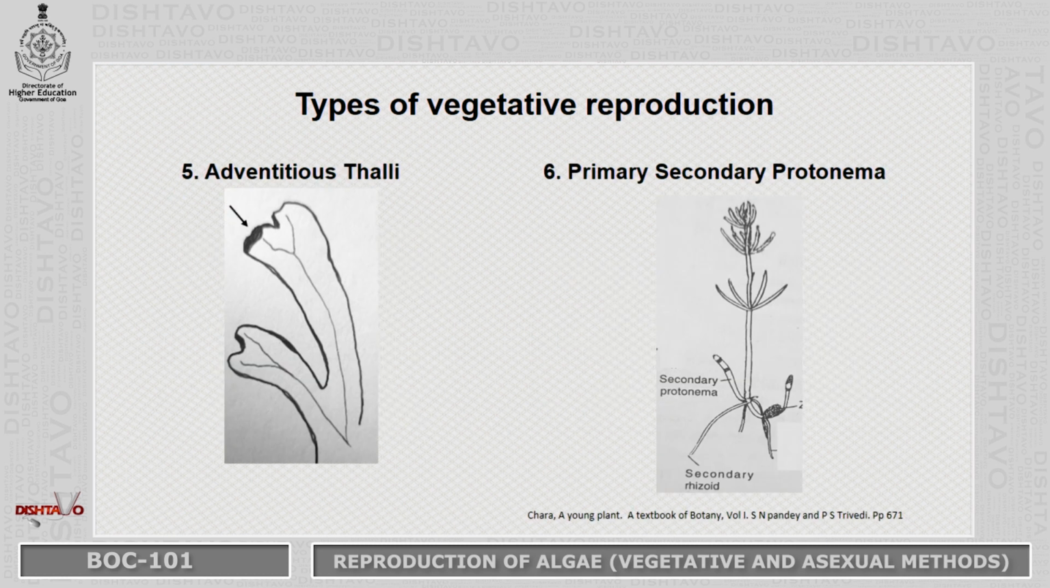The fifth one is adventitious thalli. Adventitious thalli are seen in larger thalloid forms of algae like Fucus and Dictyota. Here you see that the growing tip will keep growing, and at a particular point will get detached from the main thallus and then can survive as a separate individual. Next is primary and secondary protonema. This is found in algae like Chara. These are thin thread-like vegetative structures which are formed at the node, and then they can give rise to a new plant.